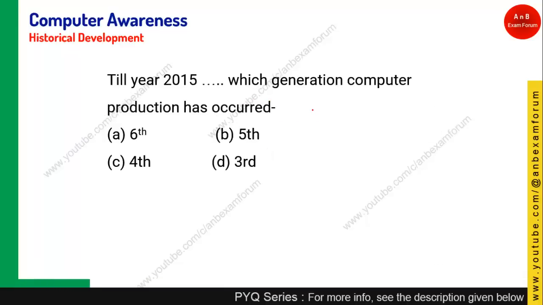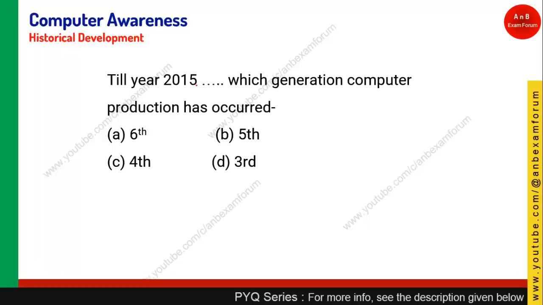Coming to the next question: till the year 2015, which generation of computer has occurred? Till 2015 it was another generation. After that, as you know, fifth generation production has occurred. So option B was the right answer.